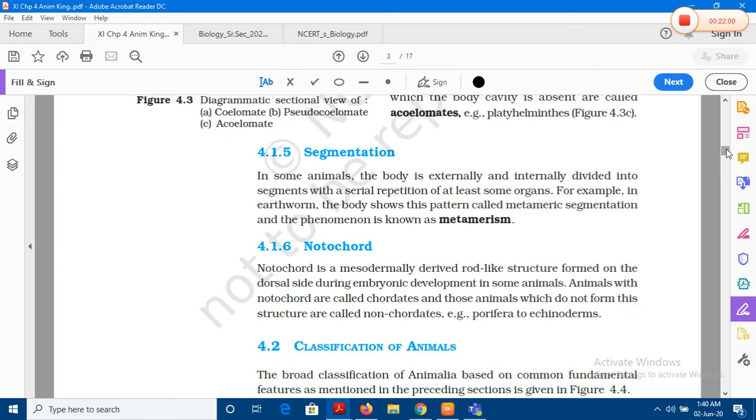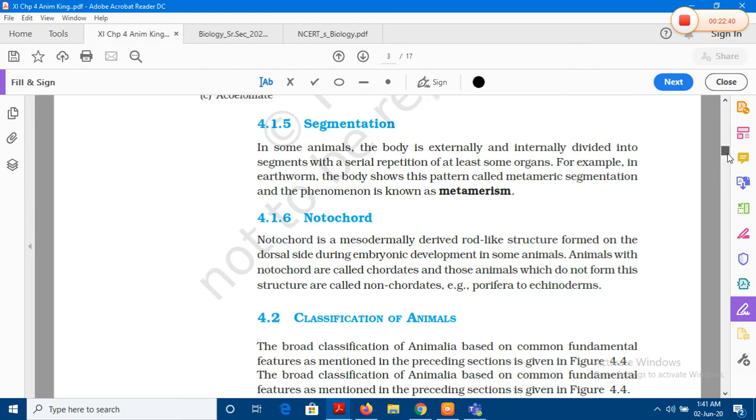And of course, if there is segmentation, is the body, externally from the outside and from the inside, divided into segments, some kind of repetitive portions of the body. For example, in case of annelids. Annelid is from the word annulae, rings, right? So we see metamerism, the metameric kind of segmentation, in which segments of the body are repeated in a sequential or serial manner. Of course, when we talk of arthropods, the body is completely demarcated into the head, thorax, and abdomen. And even in our own bodies, we see that kind of segmentation.